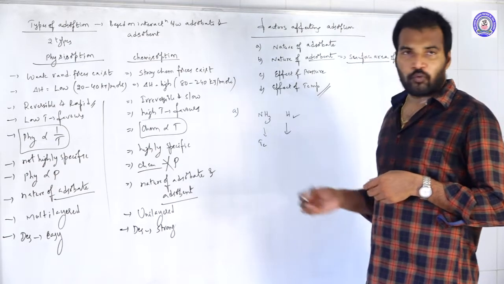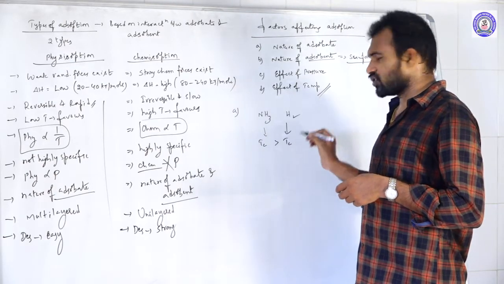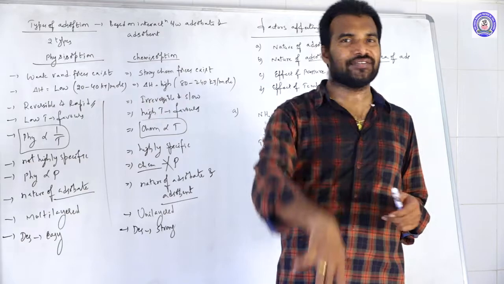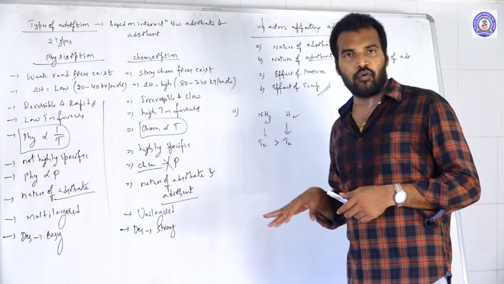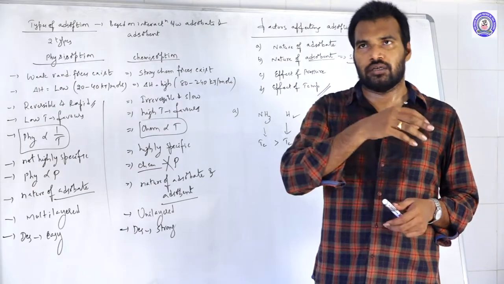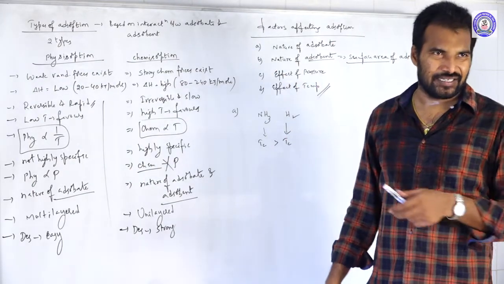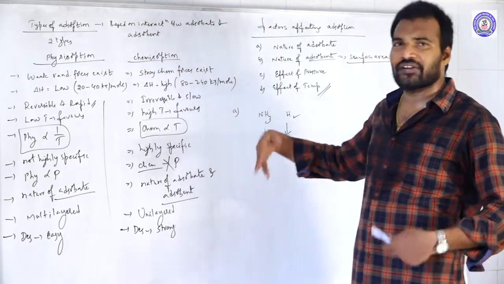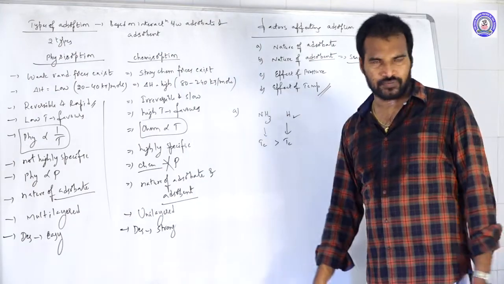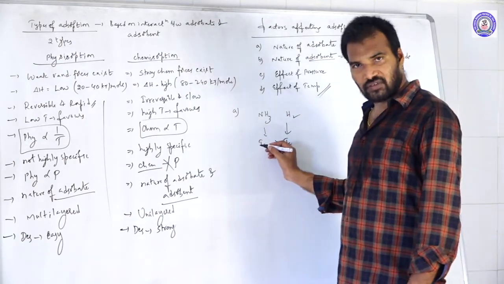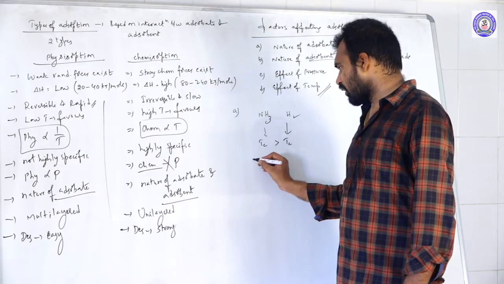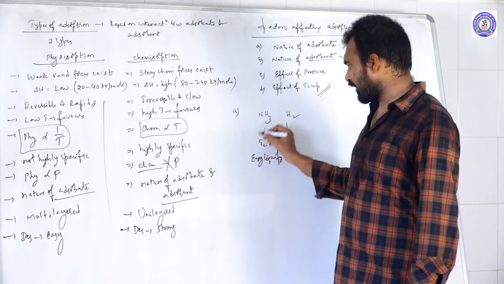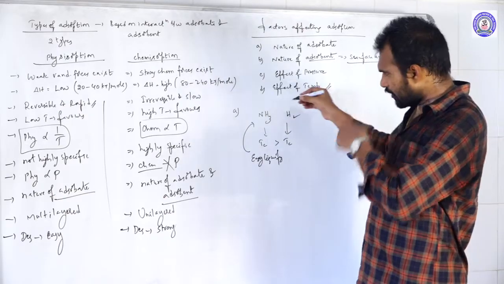When you compare ammonia gas and hydrogen gas, the critical temperature of ammonia is greater than the critical temperature of hydrogen. Critical temperature is nothing but what? The minimum temperature at which a gas can liquefy. So the critical temperature of ammonia is around 15, 16 degrees. Hydrogen is minus degrees. So it is somewhat nearer to the room temperature, so we can easily liquefy. Because of high critical temperature, ammonia is easily liquefied. So we can easily liquefy ammonia compared to hydrogen.